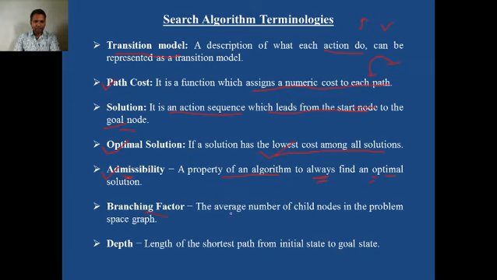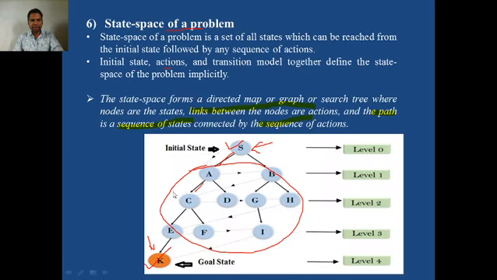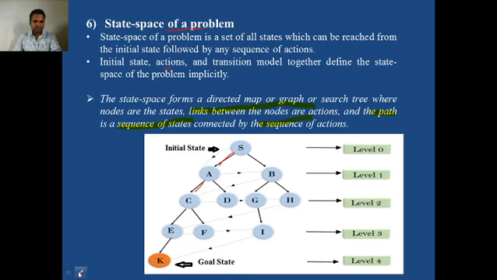Branching factor means the average number of child nodes in the problem's state space graph. For example, in the previous slide, let me erase this. So what does branching factor mean? This is our parent node. For this parent node, A and B are child nodes, so the branching factor here is 2.